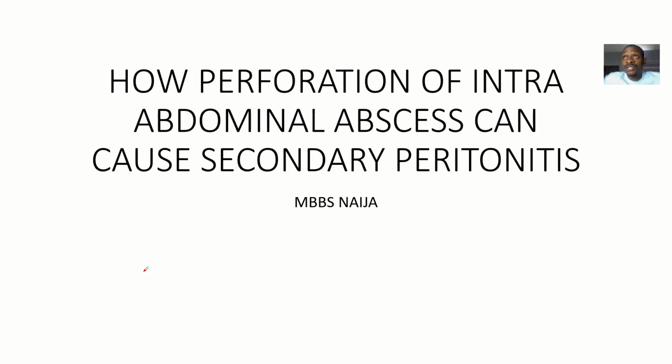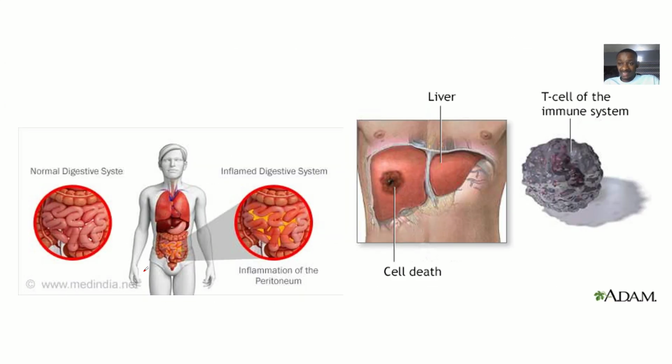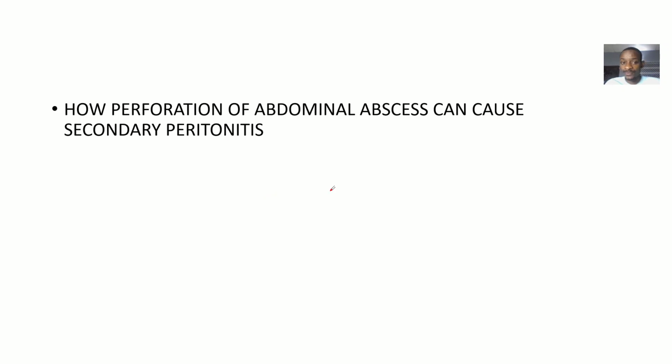So we are talking about the possible causes of secondary peritonitis. All right, where we said that peritonitis in general is simply the inflammation of the peritoneum. So if there's inflammation of this peritoneum, it could be due to perforation of an abdominal mass, abdominal abscess. Right now, let's relate this.